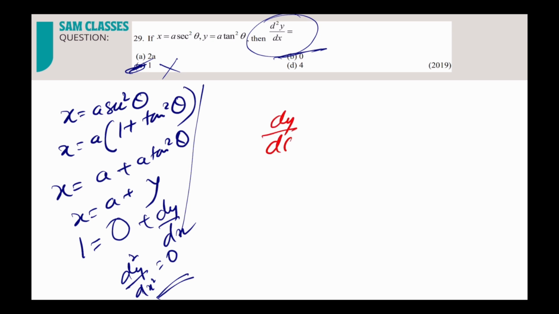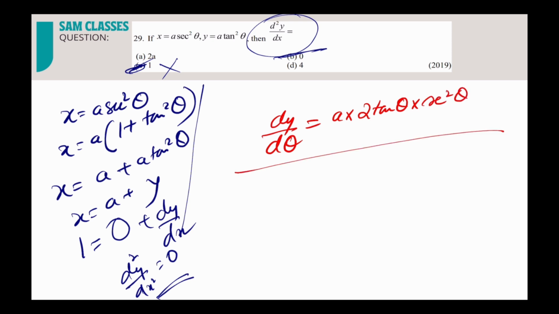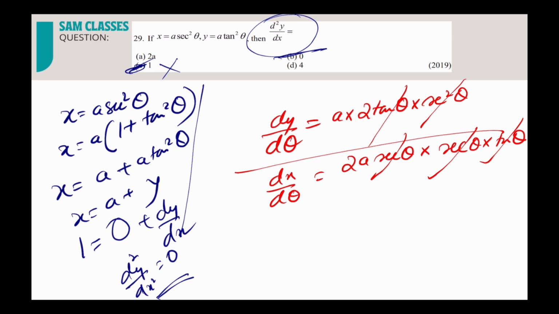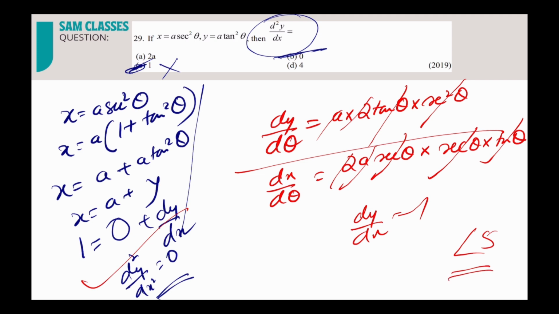So dy by d theta, you find it out. Dy by d theta is equal to a into the differentiation of tan square theta, which is 2 tan theta, and the differentiation of tan theta is secant square theta, divided by dx by d theta. So 2a secant square theta tan theta divided by the derivative of a secant square theta, which is 2a secant theta into secant theta tan theta. So this gone, this gone, everything gone. You got dy by dx as 1 this way also. Whichever way you like, it will take less than 5 seconds if you do it properly and mentally.